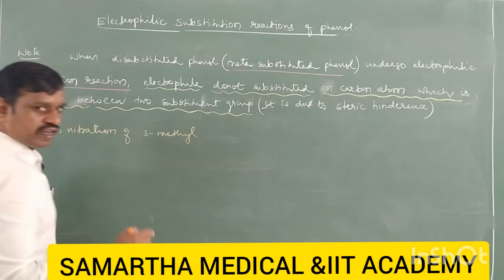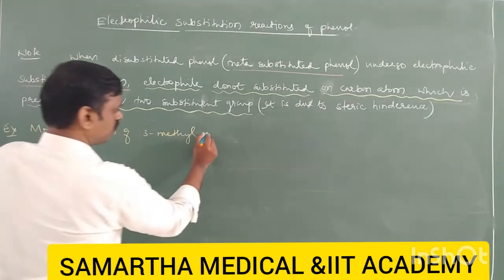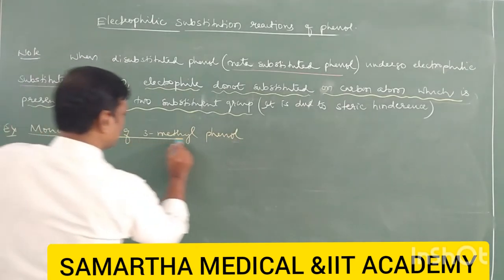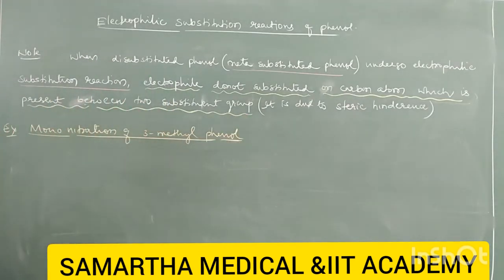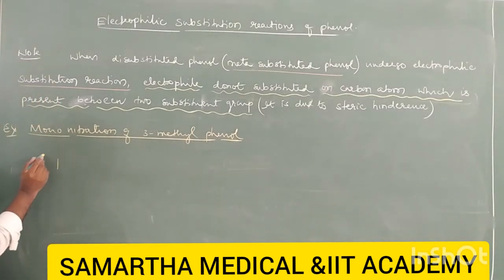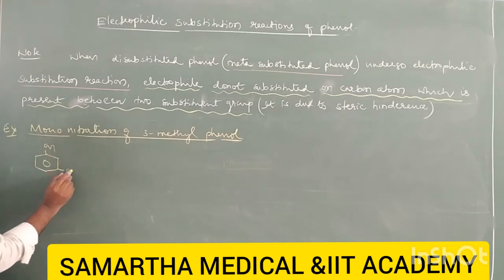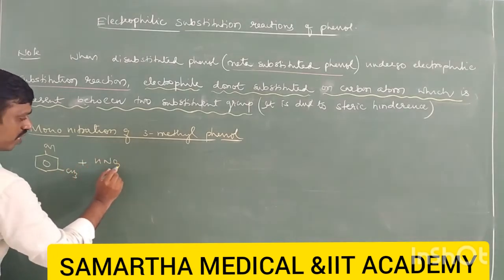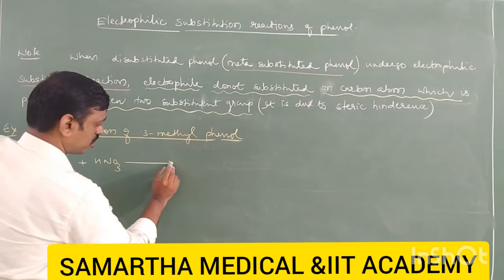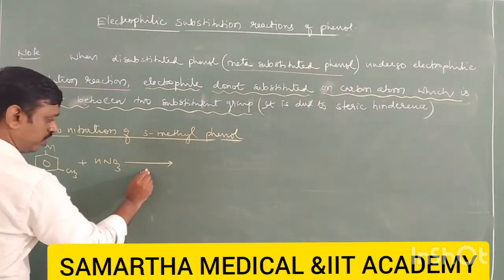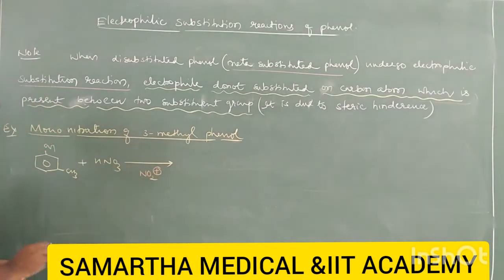The same example is given inside the textbook. Let us take methyl here, which undergoes mononitration. The meaning of mononitration is only one nitro group gets substituted, where in the nitration reaction NO2+ is the electrophile, which we have already studied.